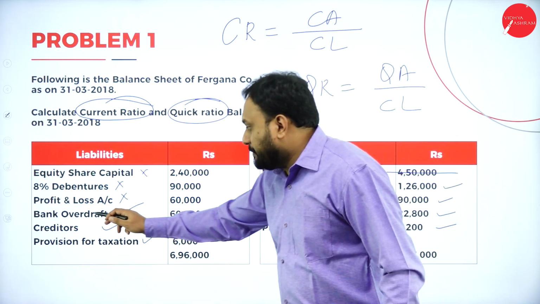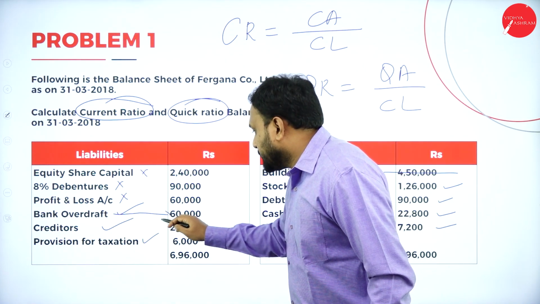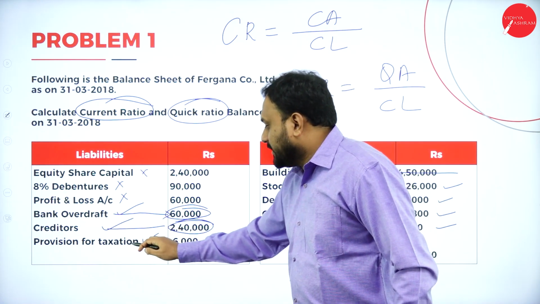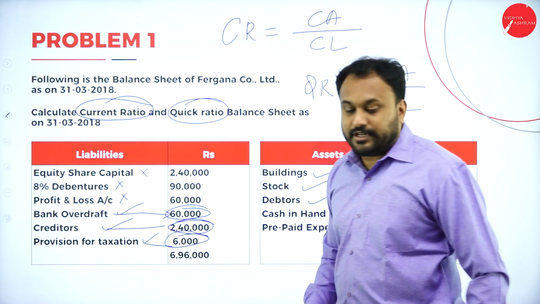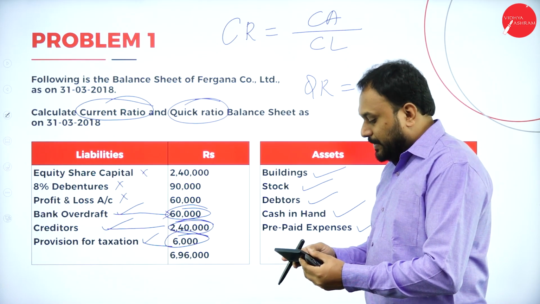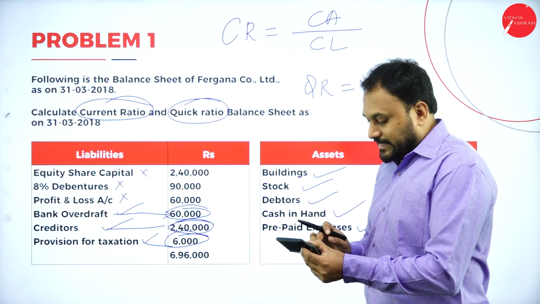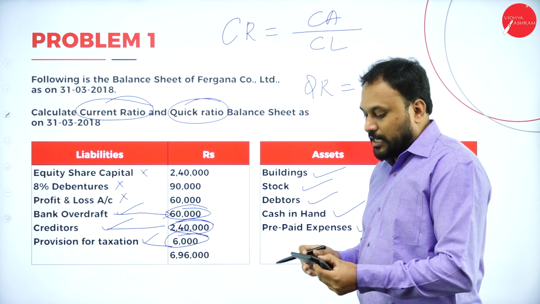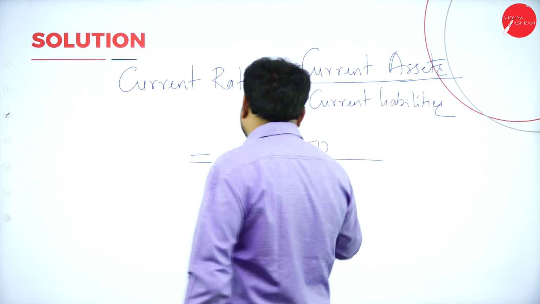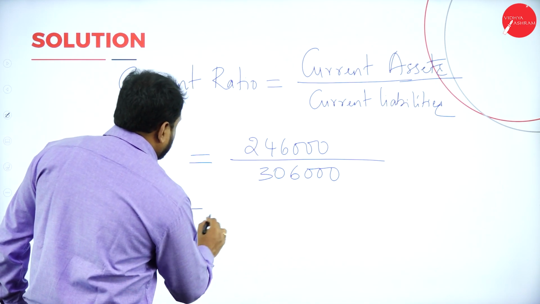Next, we have bank overdraft, creditors, provision for taxation. Bank overdraft is 60,000, we will take that. Creditors is 2,40,000, we will take that. Last is taxation, which is 6,000. Now we need to add everything. That means 60,000 plus 2,40,000 plus 6,000 is equal to 3,06,000. So we'll write it here: current liability is 3,06,000.